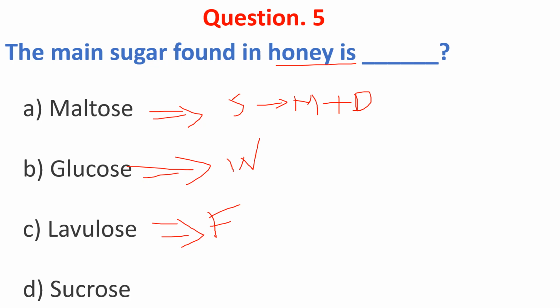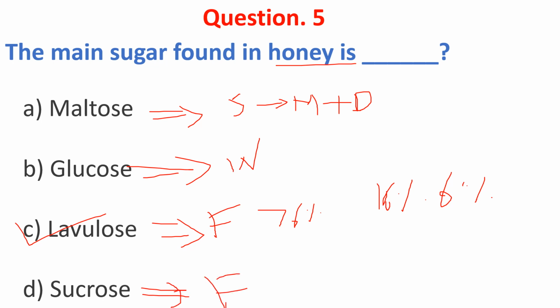Honey is composed of about 76% sugar, 18% water and 6% other ingredients. Honey is also called levulose because of its levorotatory nature. Sucrose is mostly found in fruits and vegetables.